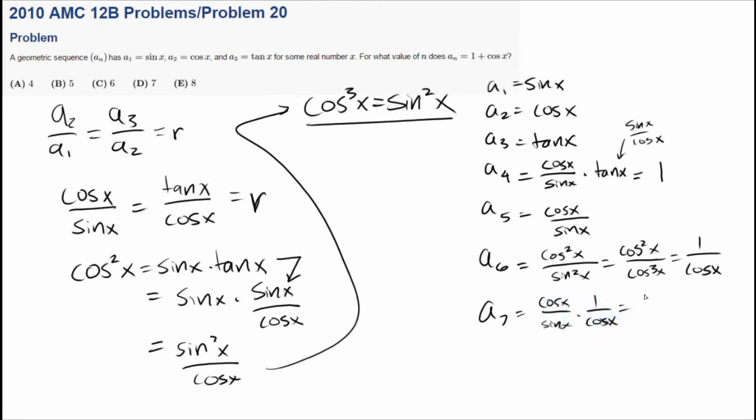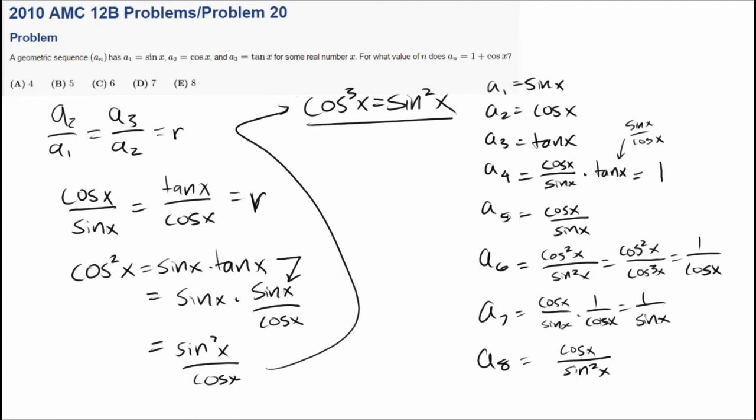That's equal to 1 over sine x. It's convenient. And a_8 is equal to cosine of x over sine squared of x. None of them give us this, which is sort of inconvenient, which means we probably have to do some manipulation.